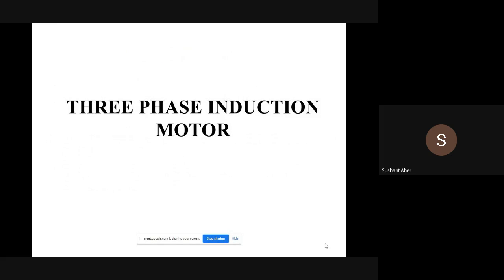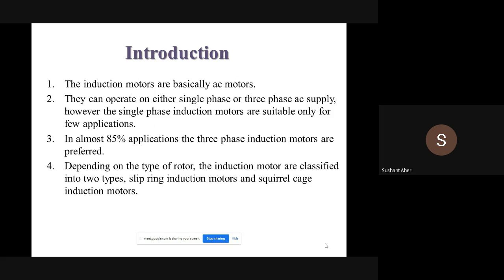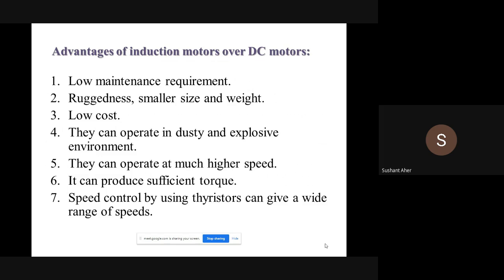So today's topic is the construction of three phase induction motor. See, as we know, nearly 80 to 85% of industrial applications use the induction motor. And also I told you, depending upon the type of rotor being used, induction motor is classified as slip ring or squirrel cage induction motor. Then these are the advantages of the induction motor over the DC motor: low maintenance, low cost, then ruggedness. They can operate at any power factor. Also they can operate at higher speed. Also by using different thyristors, we can control the speed over a wide range. So these are the advantages of the induction motor.